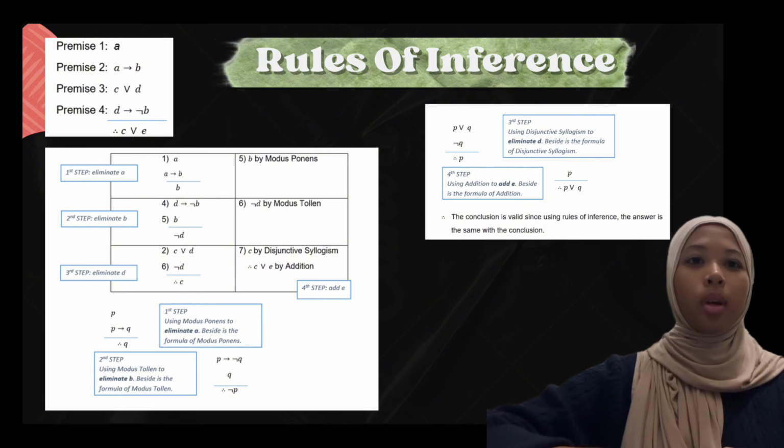For step 2, we want to eliminate B. So, we use the modus tollens rule and the result is negation D. Next, we eliminate D using the disjunctive syllogism rule and the result is C. Lastly, we use addition to add E, so the final result is C or E, which matches the conclusion of the statements.